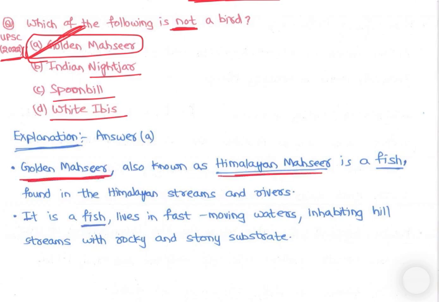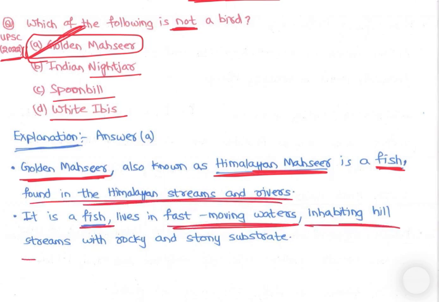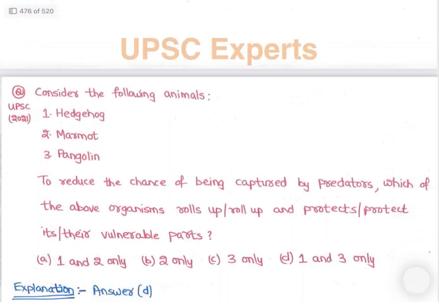Golden masir, also known as Himalayan masir, is a fish found in the Himalayan streams and rivers. It is a fish, lives in fast moving waters, inhabiting hill streams with rocky and stony substrate, right? We have already discussed golden masir. So this is one of the easiest questions. Now let's move to the next question.